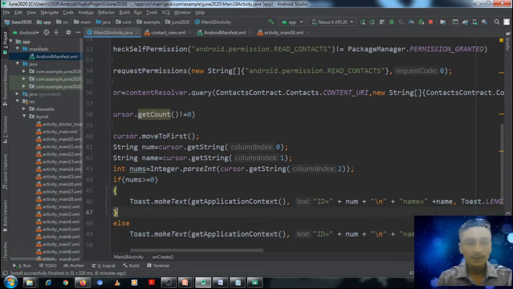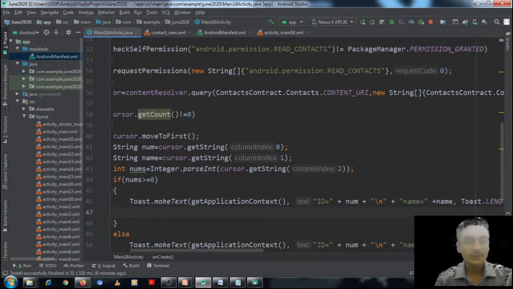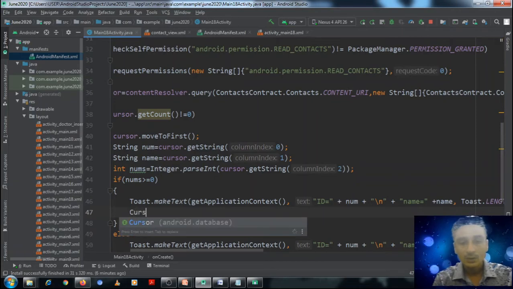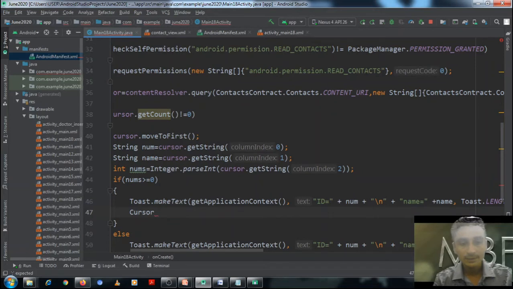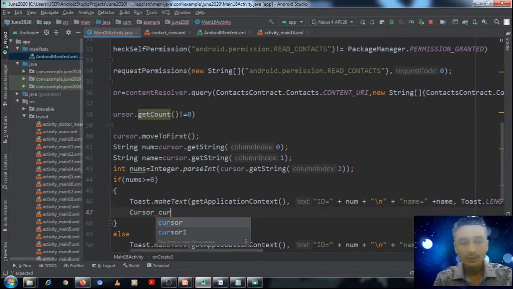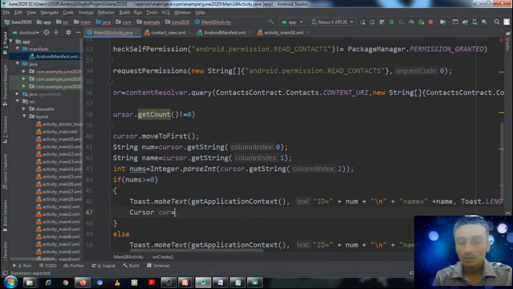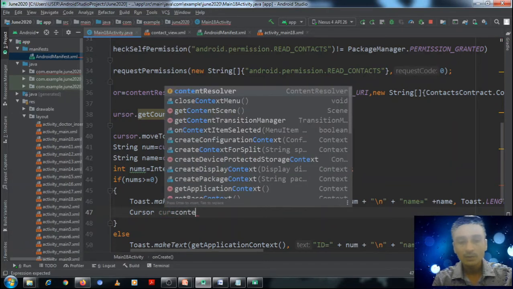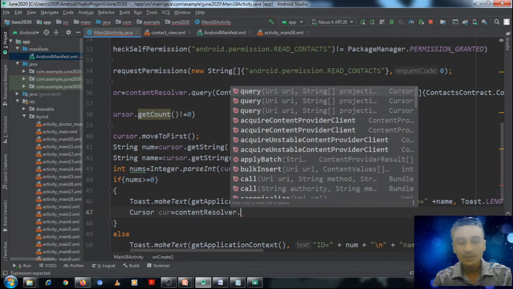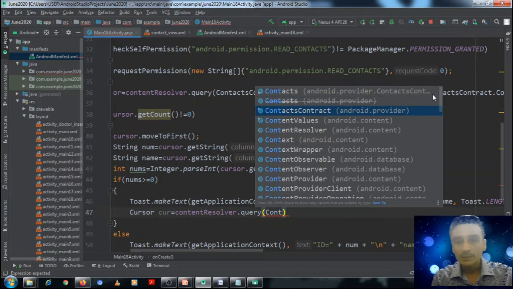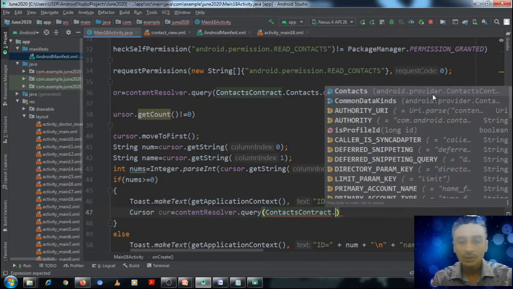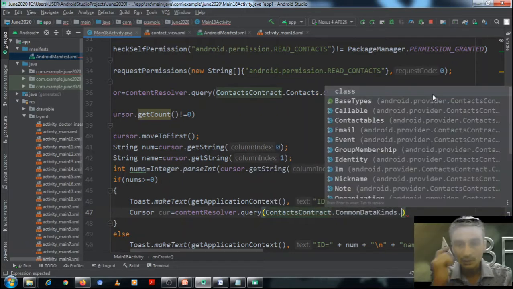Okay, but if there are phone numbers associated with it, we should query again. Okay, for that another table is available in the contacts content provider, and we should query it again. We should define another object of cursor. Then content resolver. We should call the query method using content resolver object. Query. First argument is the name of the table. Here the name of the table is ContactsContract.CommonDataKinds